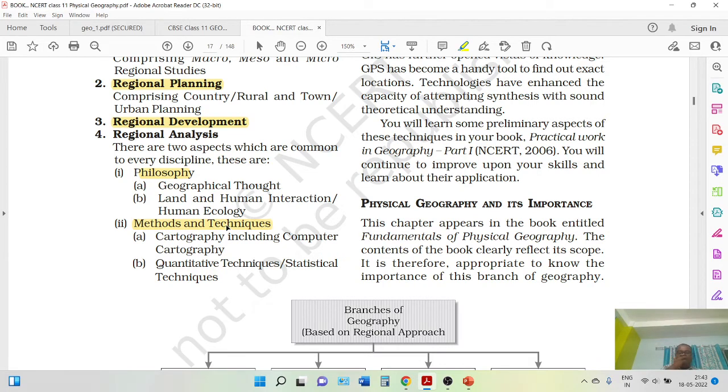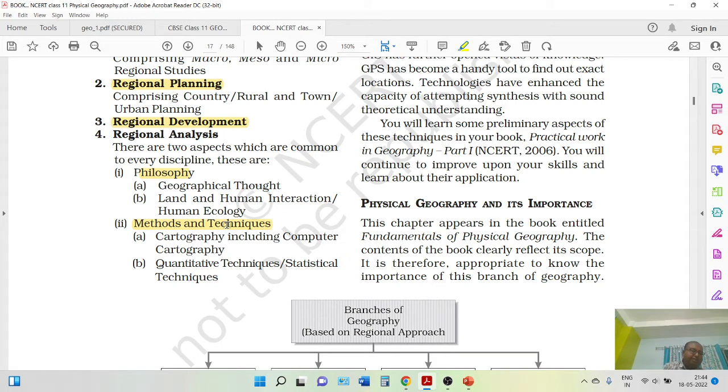In regional analysis, we use statistical techniques. We will learn different types of statistical techniques, how to handle data, and different types of data, which we will study later on. And finally, computer and cartography. Cartography is the art of map making. We will learn how to prepare maps, plus computers, because technological advancement is going on.